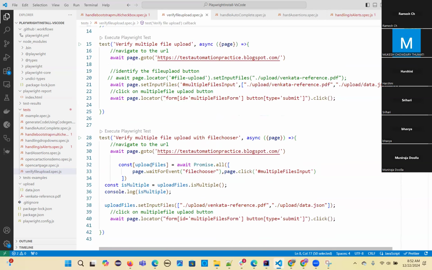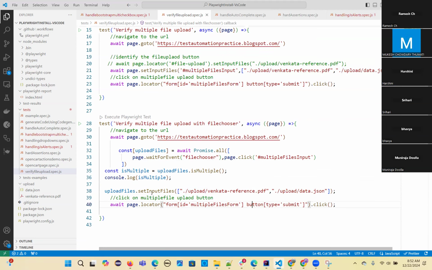Then only you have to use this one, if you want to click on choose and then select files. Clear? Even this you can use for a single file also, because we have given multiple files here, but you can use it for a single file too.